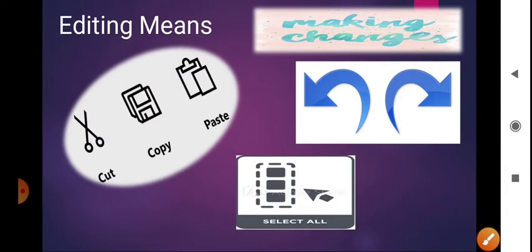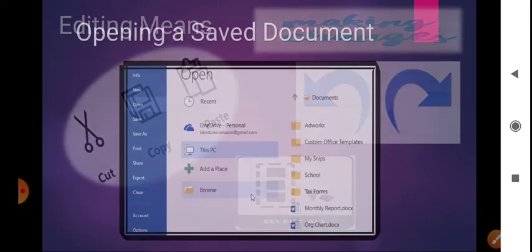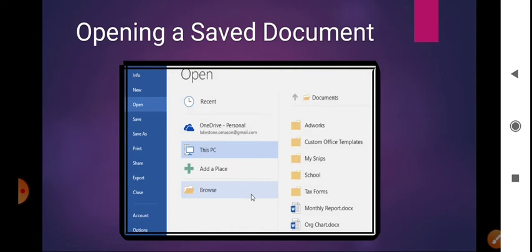First we will learn how to open a saved document. Earlier we learned how to create a document. You click on the File option, click on New, and then click on Blank Document, or directly from the Quick Access toolbar you can click on New.